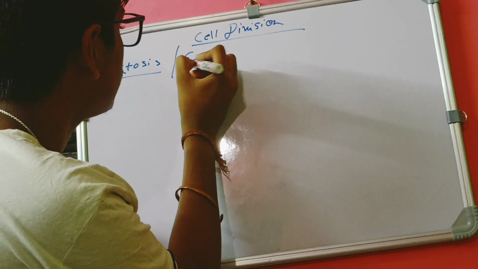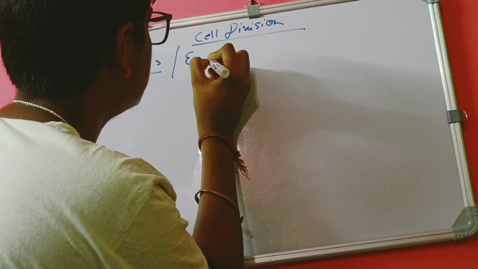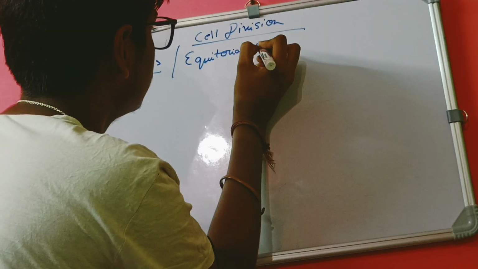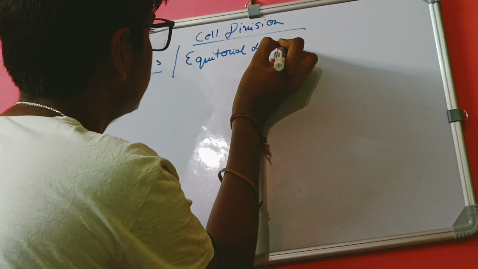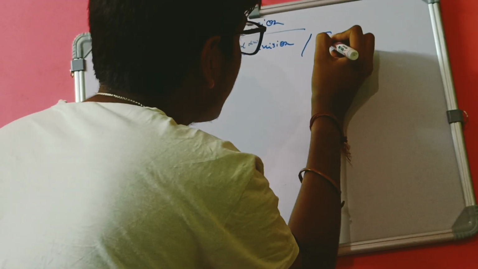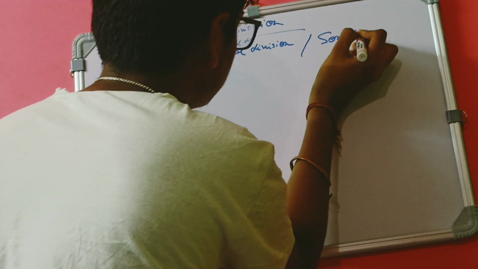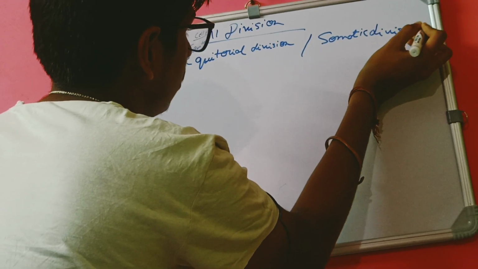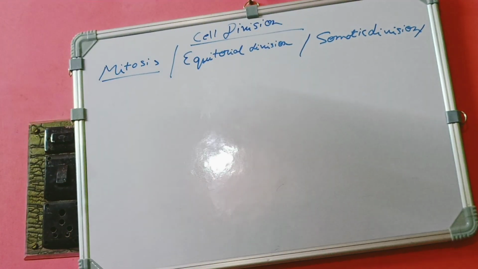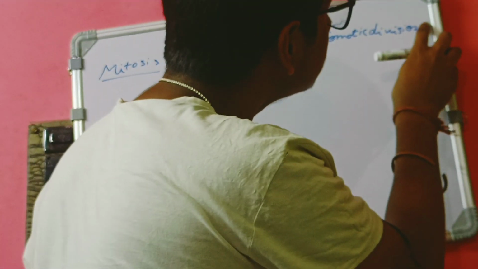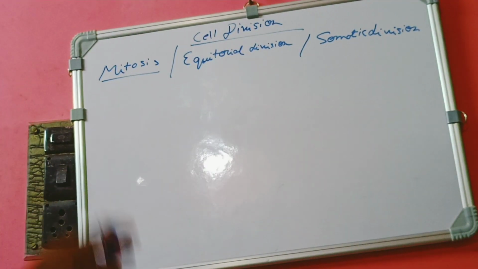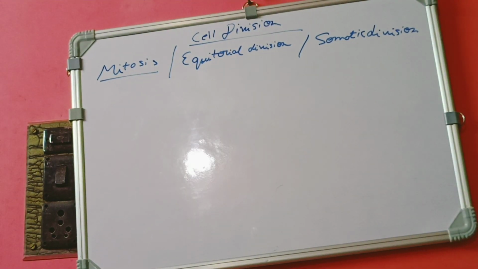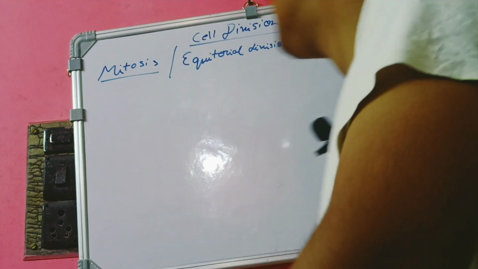Mitosis is also called equatorial division or somatic division or mitotic division. Okay, so let's deal with why we say mitosis is also known as equatorial division.